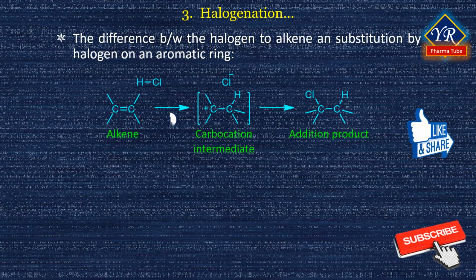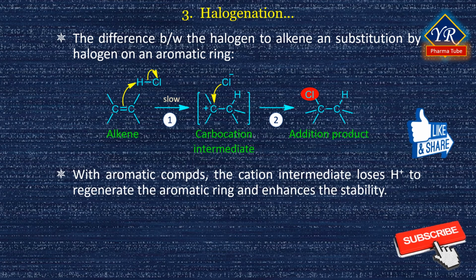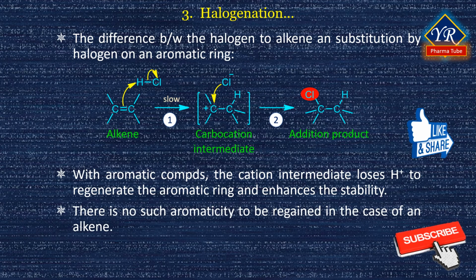The addition of chlorine to an alkene is a two-step process, the first and slower step of which is the formation of a bridged chloronium ion intermediate. This intermediate then reacts with chloride ion to complete the addition. With aromatic compounds, the cation intermediate loses a proton to regenerate the aromatic ring and the enhanced stability this provides. There is no such aromaticity to be regained in the case of alkenes.